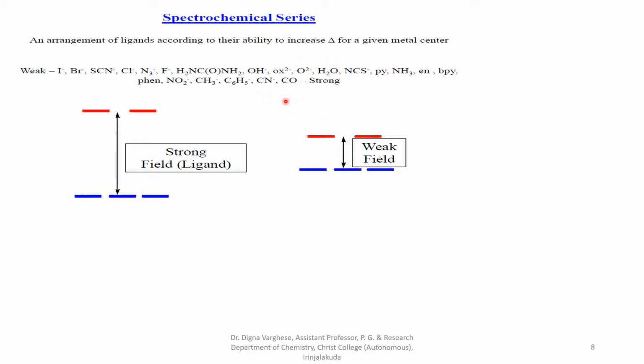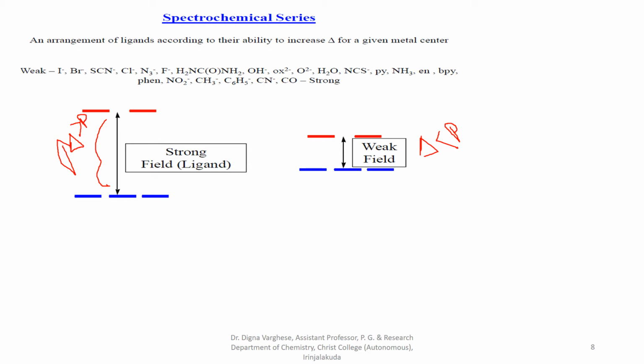If it is a strong field ligand, the delta O value for the octahedral complex is increased, and then the pairing energy. But if it is a weak field ligand, delta value is smaller when compared to the pairing energy of the electrons.